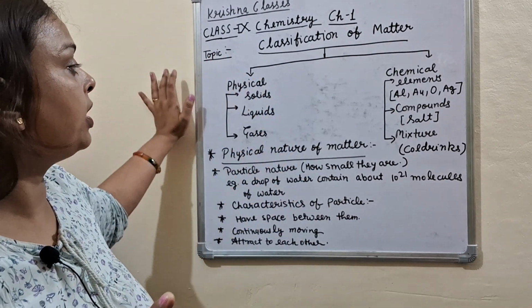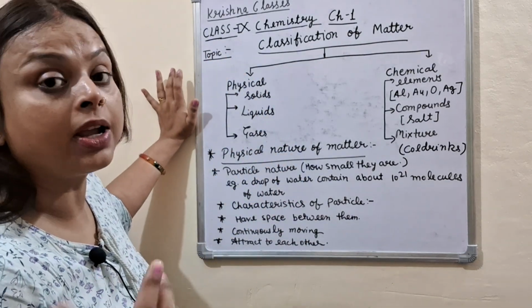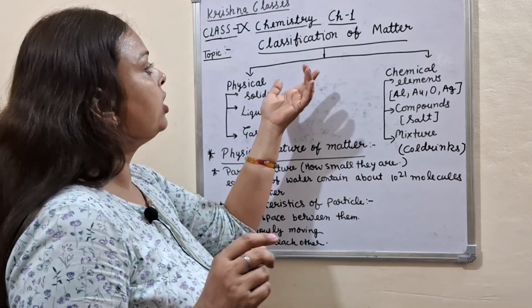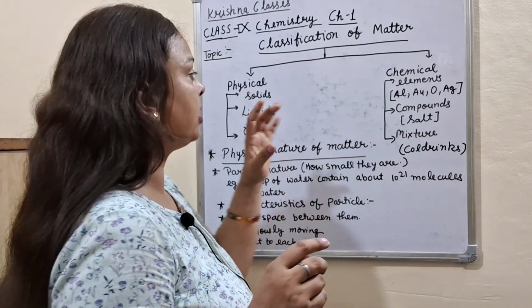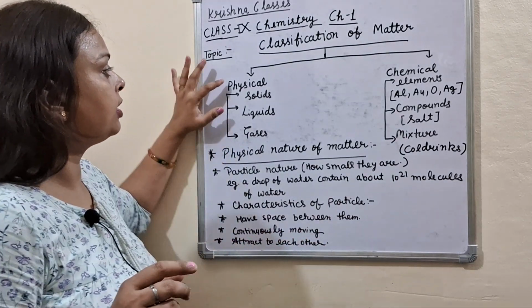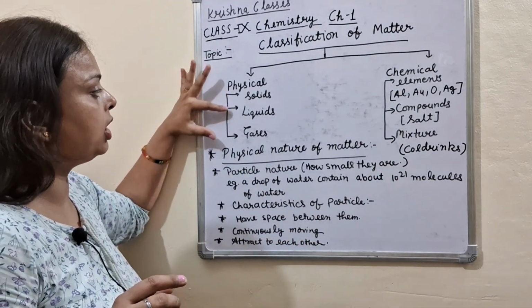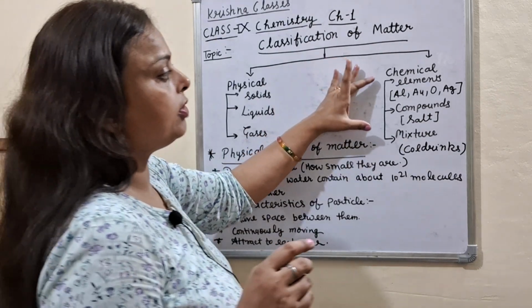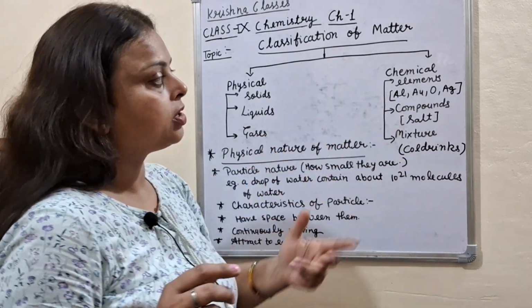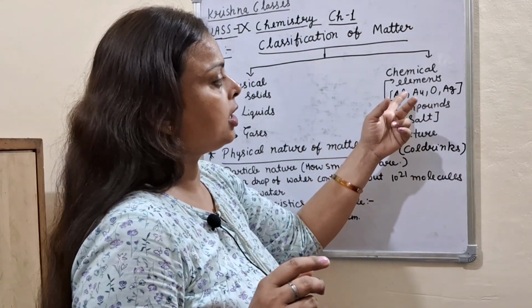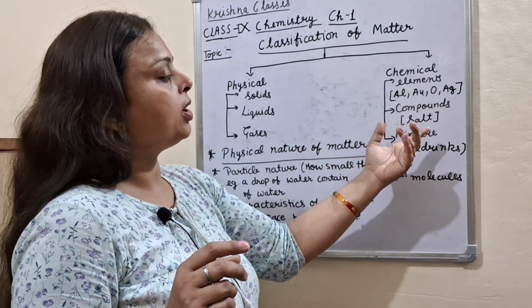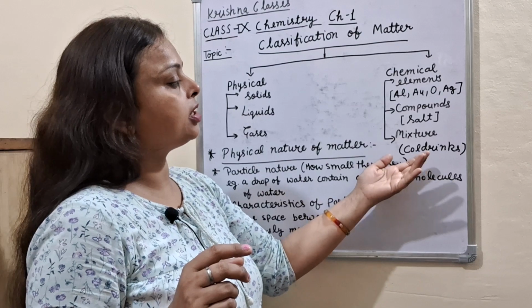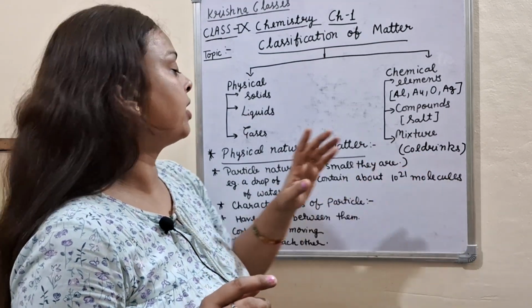I repeat my class again. Today's class: classification of matter, physical classification and chemical classification. Types of physical classification: solid, liquid and gases. Chemical classification: elements, compound and mixture. Examples of elements: aluminium, gold, oxygen and silver. Example of compound: salt. Example of mixture: cold drinks.